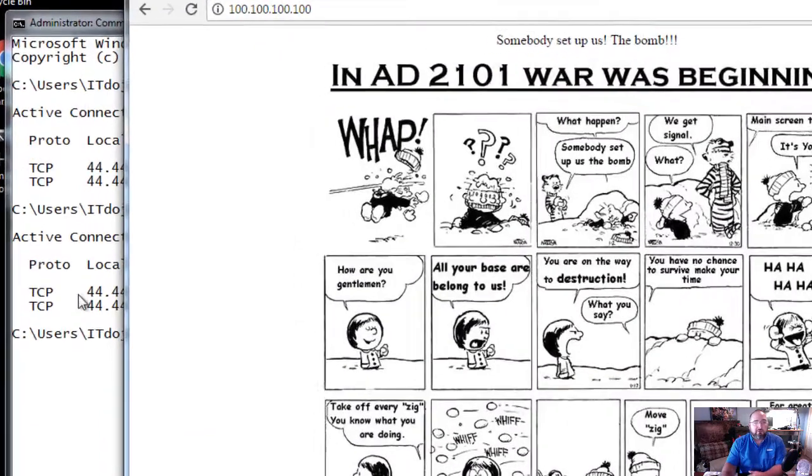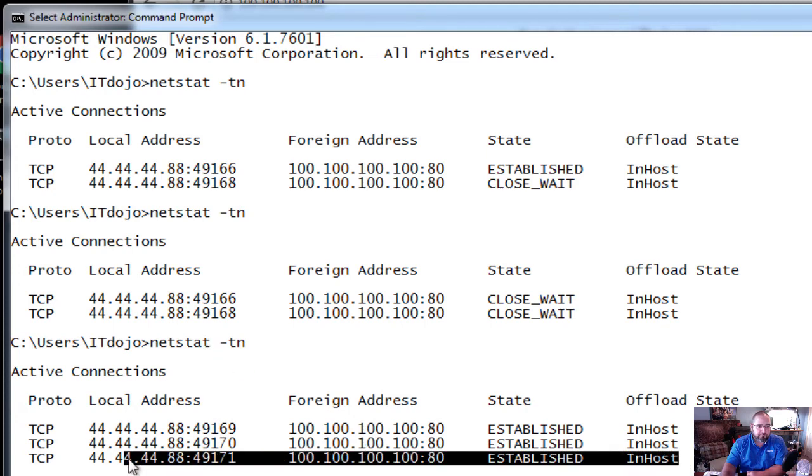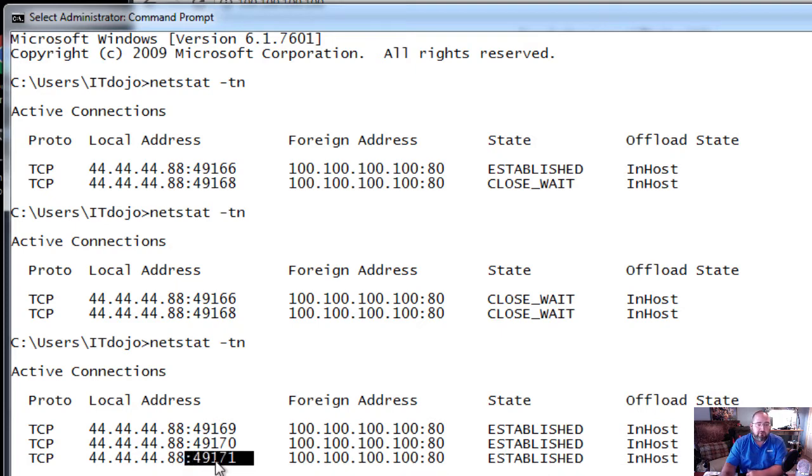Okay, so the web page is back up again. And now if we look at netstat again, notice that we now have a new connection. This one is now using port 49171, so a new ephemeral port was created, and we're still going to port 80. Okay, so that's normal. That looks right. Everything seems to be okay.